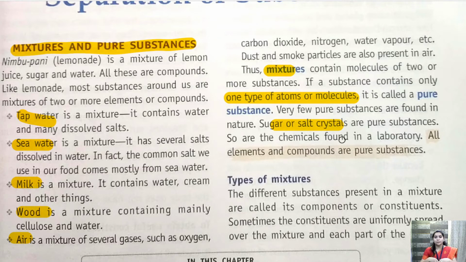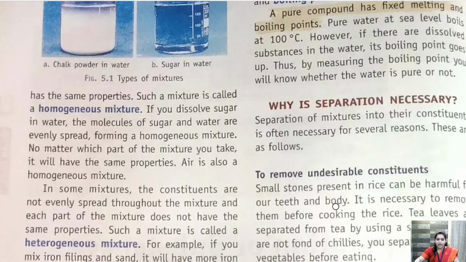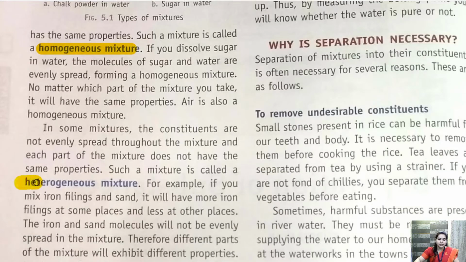Okay, now depending on what solution we are making, what mixture we are making, and whether it is soluble or insoluble, that mixture is divided into two parts. Okay, so let's talk about the types of mixture. So there are two types of mixtures. One is homogeneous mixture, another is heterogeneous mixture.